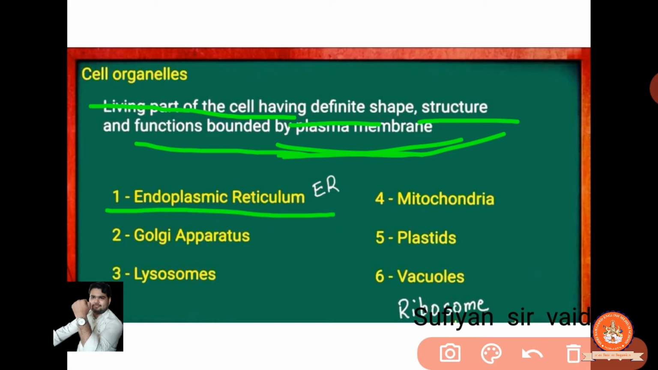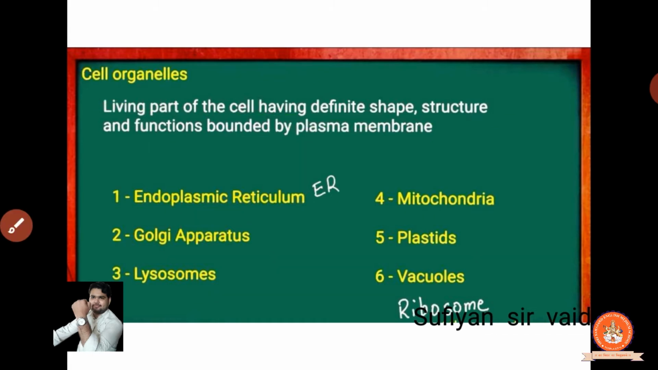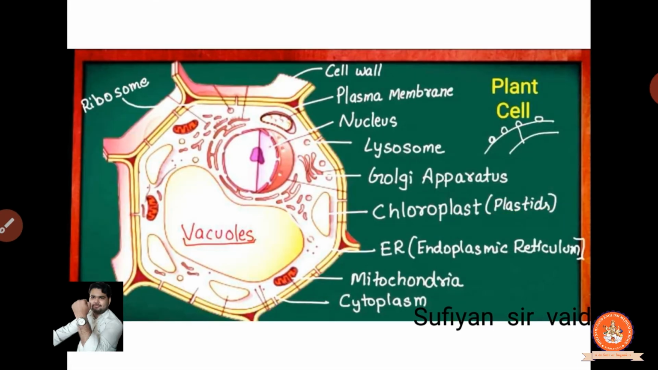The first organelle is what? Endoplasmic reticulum. It is also known as ER. Clear? Second is the Golgi apparatus. Third is lysosomes. Fourth is mitochondria. Fifth is plastid, and sixth is vacuoles. And another is the ribosome. Clear? That we will discuss at the last. So one by one we will study what each is. Endoplasmic reticulum is also known as ER.